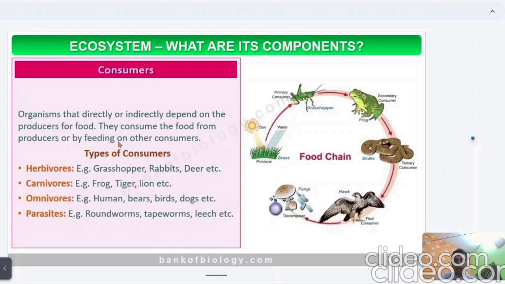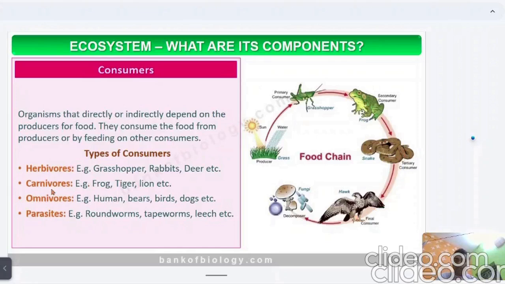There are different types of consumers. Number one, the primary consumers, basically grasshopper, rabbit, deer, etc. They directly take nutrition from the plant. Then carnivores or secondary consumers, for example frog, tiger, lion, etc. They take nutrition from the primary consumer. Tertiary consumers take nutrition from the secondary consumer. The final or top consumers take nutrition from the previous consumer.